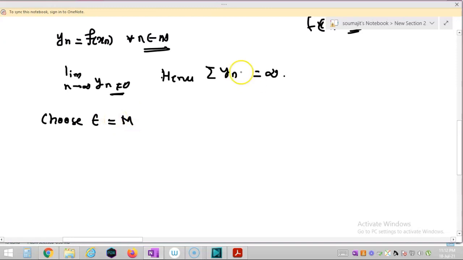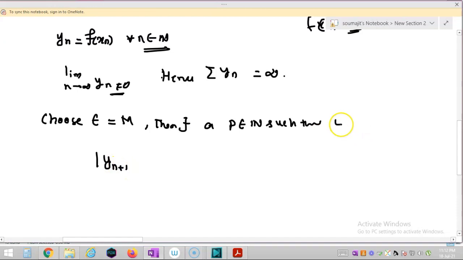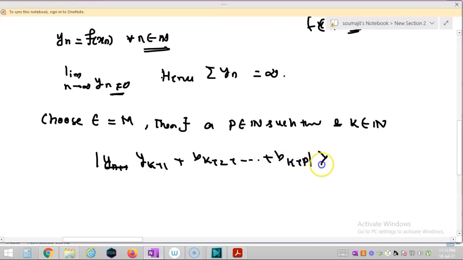Then as this series is divergent, there exists p belonging to natural numbers and k belonging to natural numbers such that yk+1 + yk+2 + ... + yk+p is greater than m.